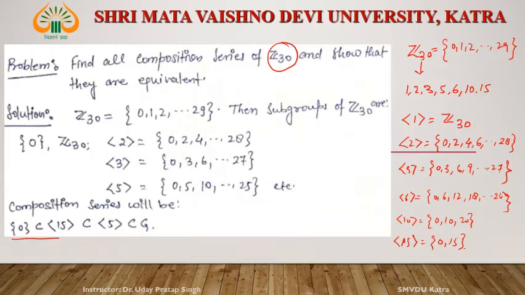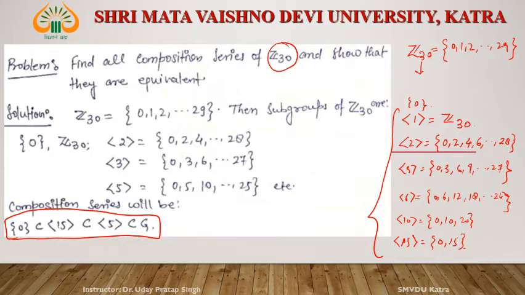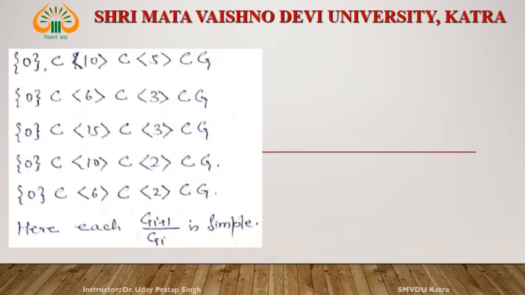Now see the composition series. Check whether this is a composition series or not. All the normal subgroups of Z30 are these, including 0 also. What is the composition series of Z30?